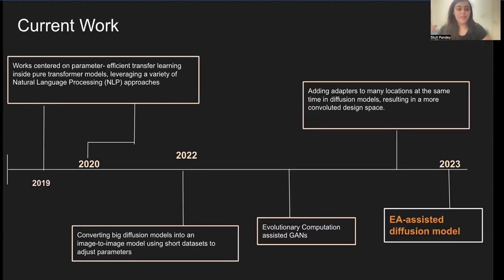Coming to the current work, there have been numerous works which are focused on parameter-efficient transfer learning. These approaches are frequently static and involve human selection, and they may not adequately embrace the different noise characteristics in real-world datasets. Some works have focused on using different adapters and converting big diffusion models into smaller models. Recently, a couple of works have focused on evolutionary computation-assisted generative adversarial networks, and this serves as a motivation for my work of using genetic algorithms with diffusion models.